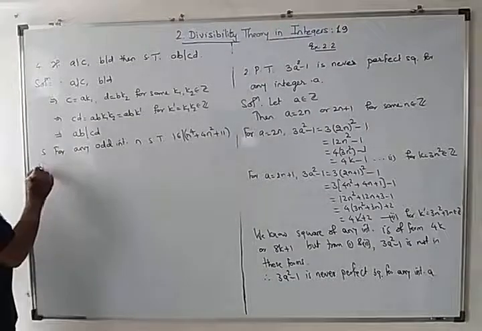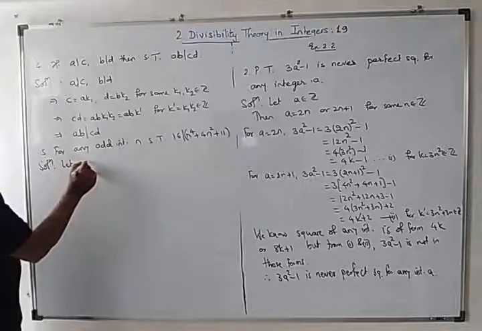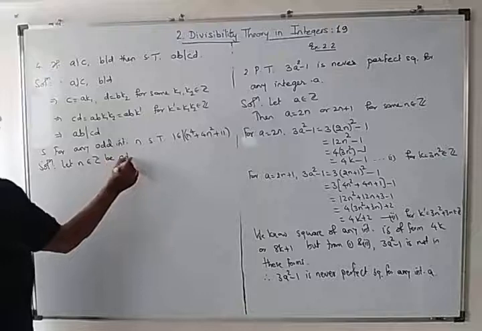Solution. Let n belonging to Z be an odd integer.